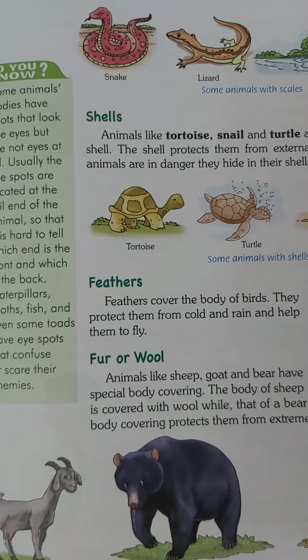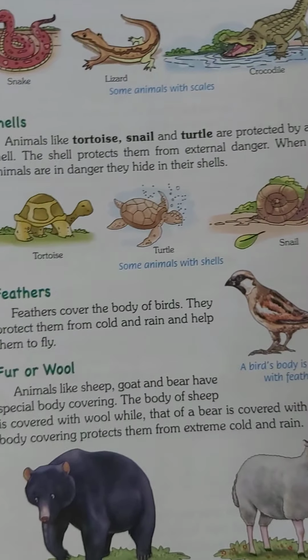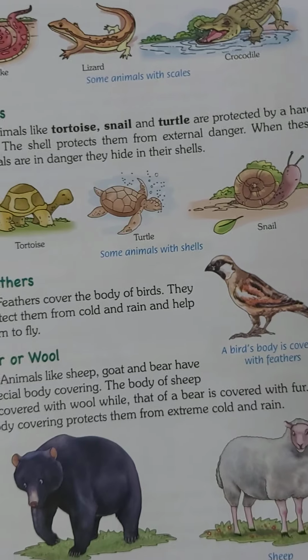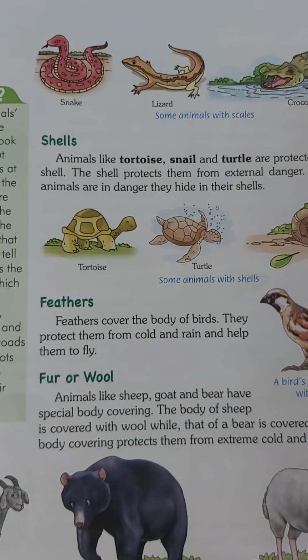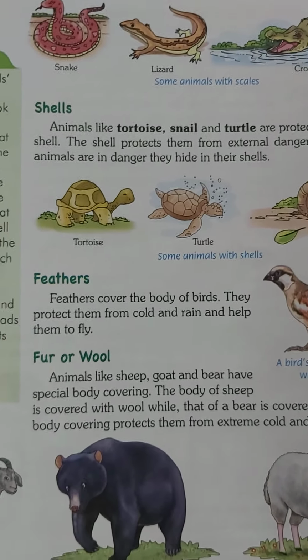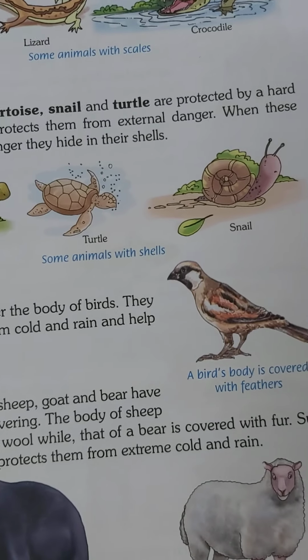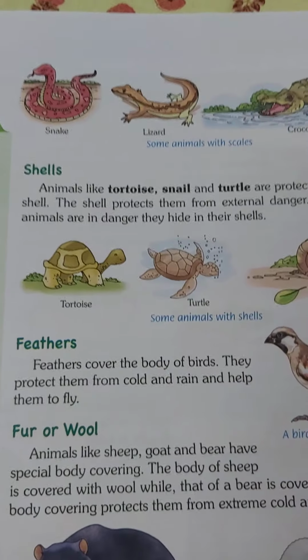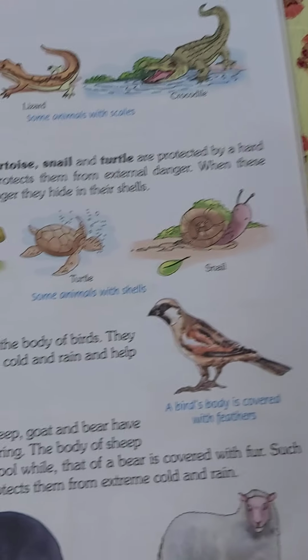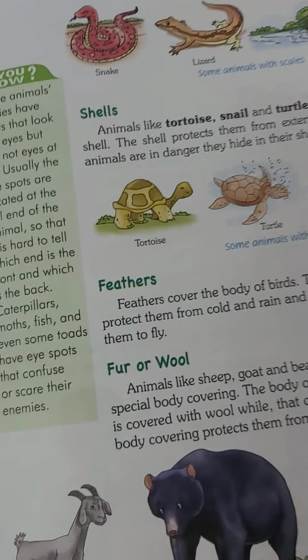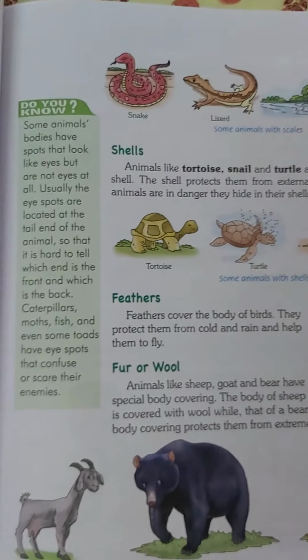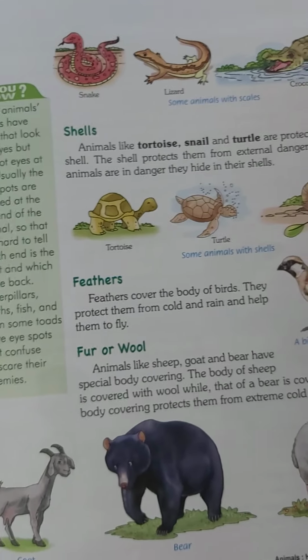Now, the adaptations. The adaptations are the changes in the body, organs, functions, features, or behavior of the animals so that they can survive in the habitat, in the area, in the climate that they live. For example, they bring changes in the covering of their body, or their breathing organs, or their eating habits, or their movement, the style of movement.